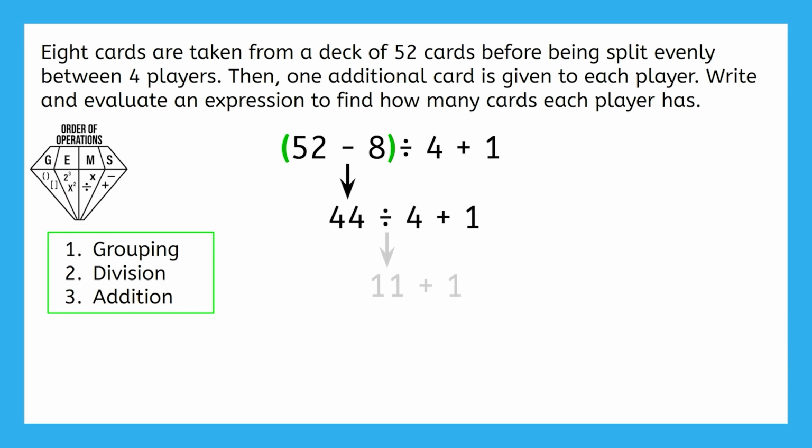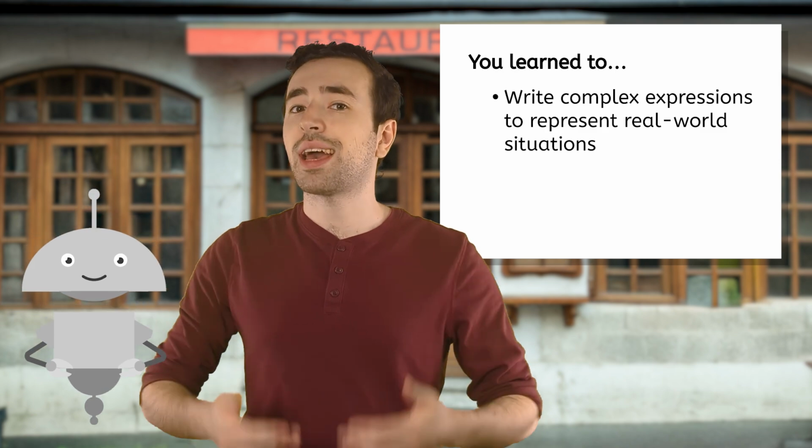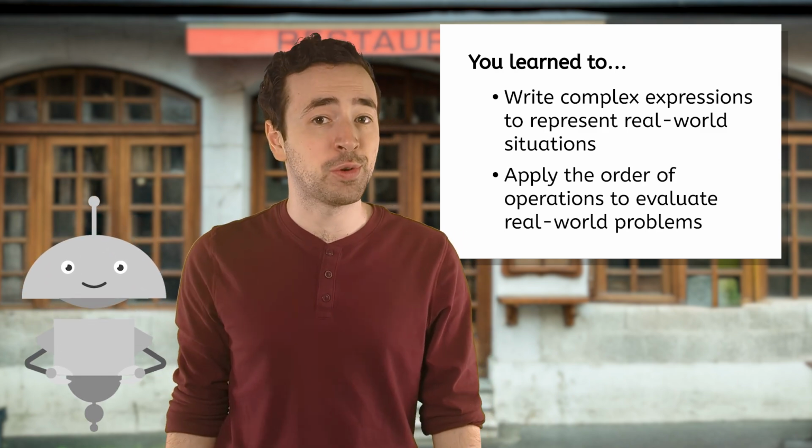Okay, here's the work. And each player has 12 cards. Whenever there's a situation that involves a lot of different operations and steps, it's a good idea to write an expression to represent that real-world situation, and then apply the order of operations to evaluate.